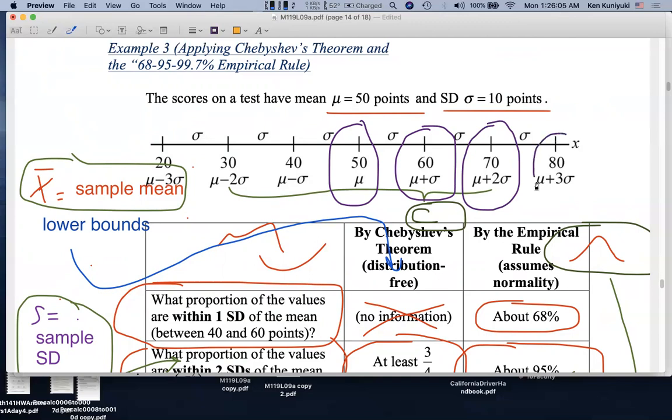By the way, 80 points is 3 standard deviations above the mean, mu plus 3 sigma. 40 points is 1 standard deviation below the mean, mu minus 1 sigma. 30 points is 2 standard deviations below the mean, mu minus 2 sigma. And 20 points is 3 standard deviations below the mean, mu minus 3 sigma.